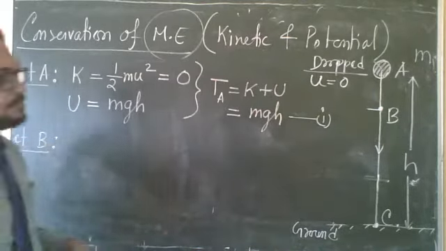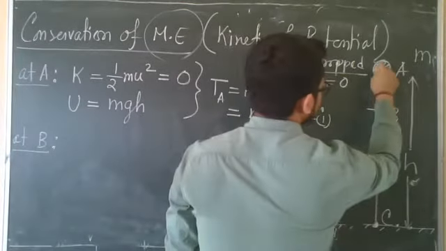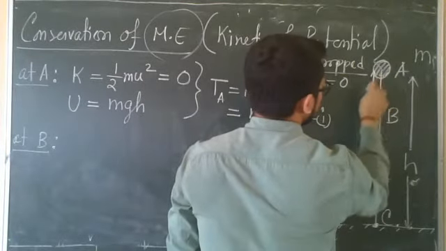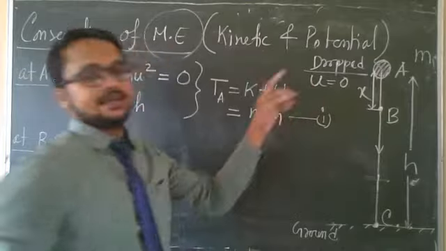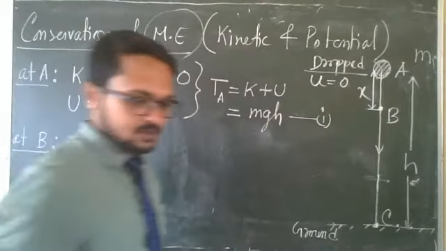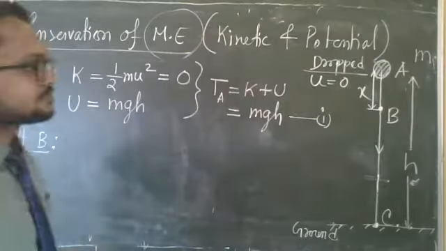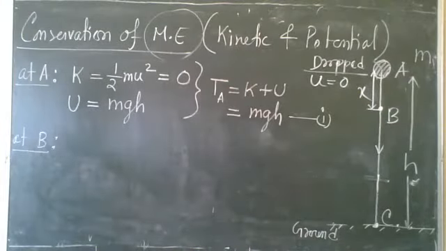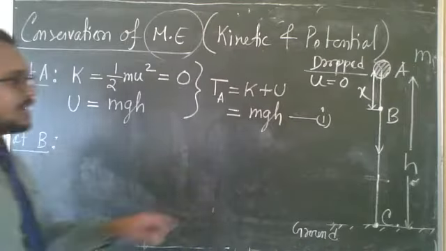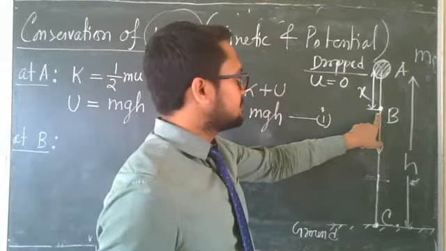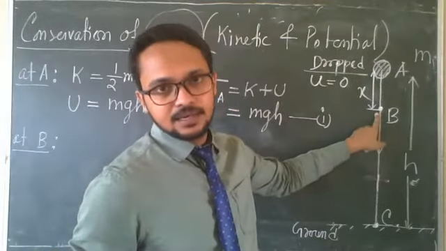Now at B. Suppose point B is x distance below the point A. In your book, it is given x distance below the point A. So now at point B, the object's velocity is not 0, right?